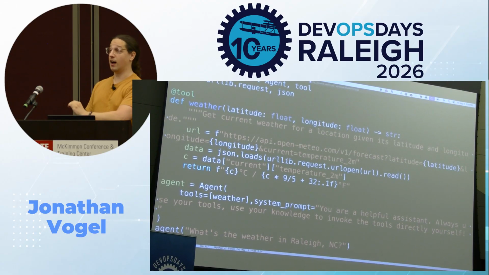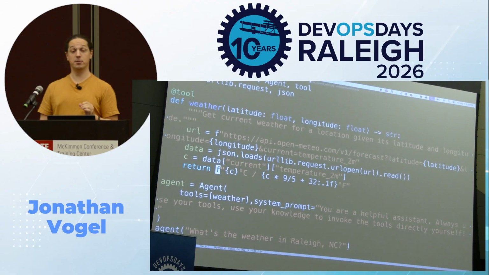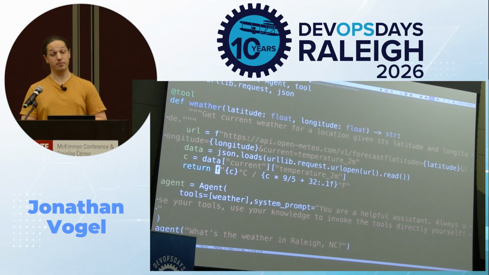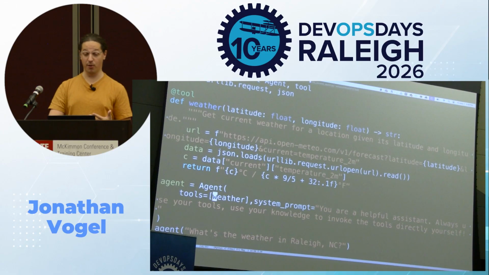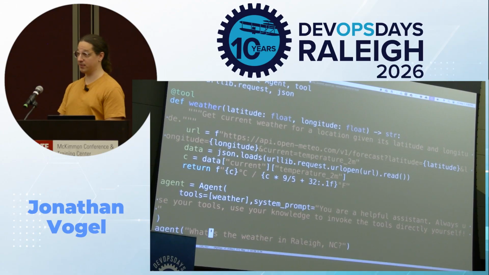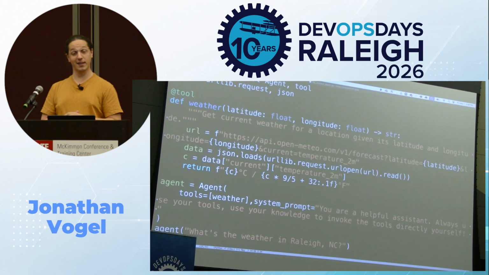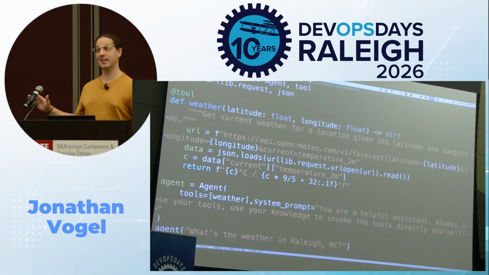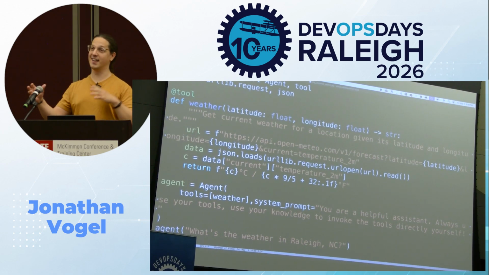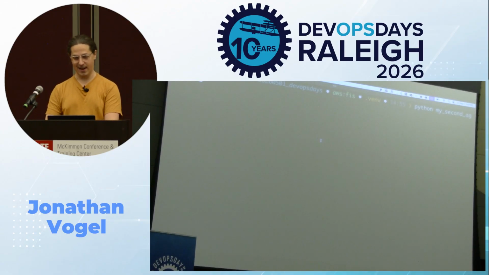And the function itself only accepts this latitude and longitude and returns a temperature. If you note here, when we invoke this agent, we're using Strands. It's going to use Claude here because we're not specifying a different model. We're just giving it Raleigh as the context. So you're going to see that reason, act, reflect in action right now.